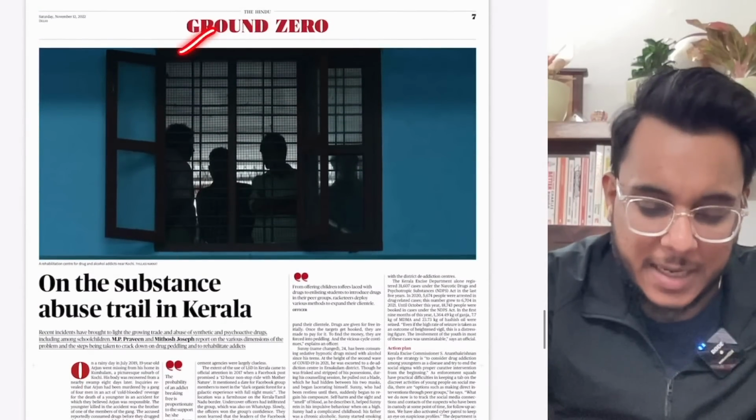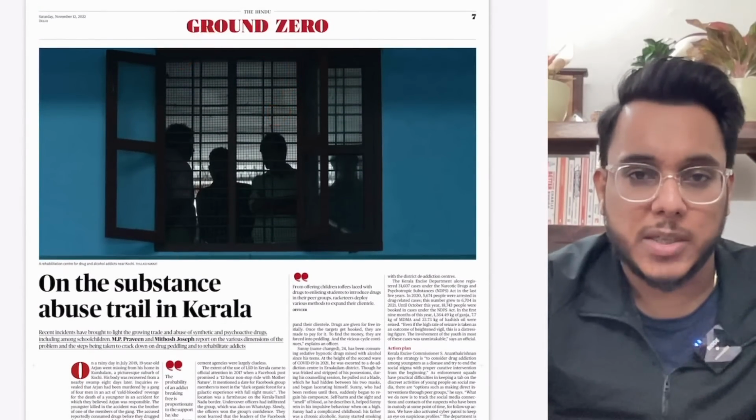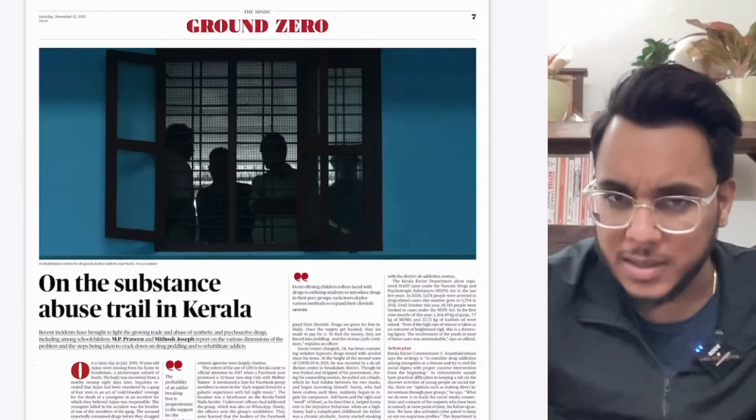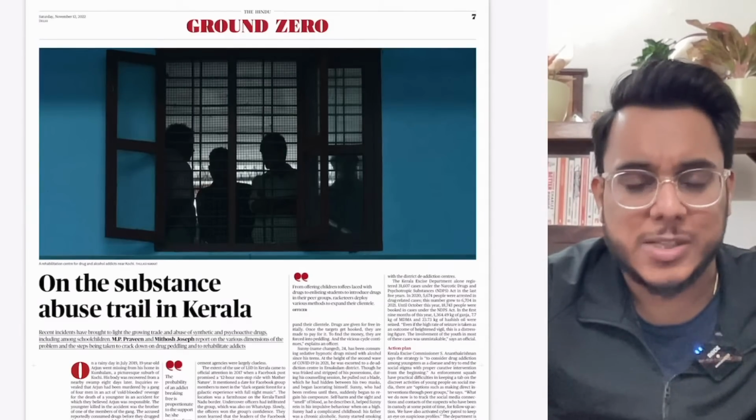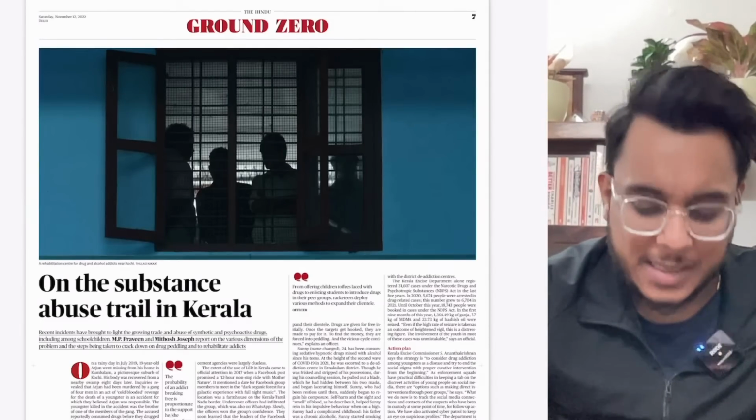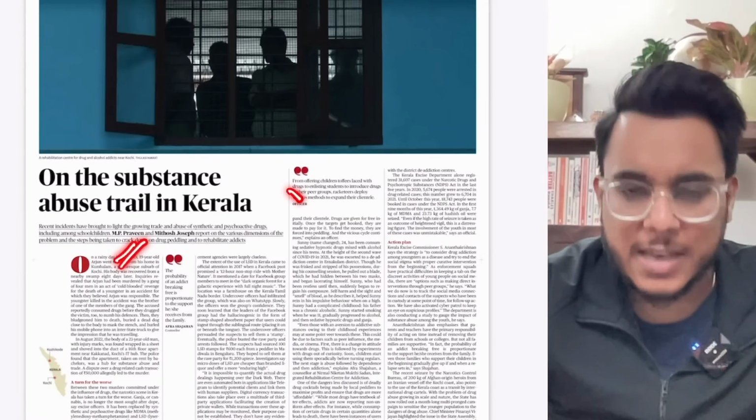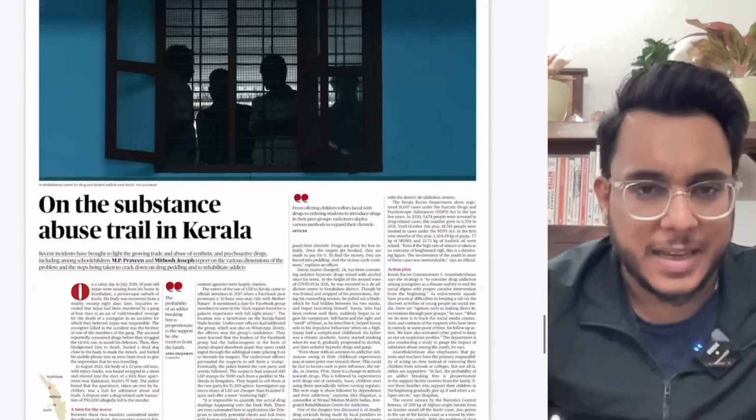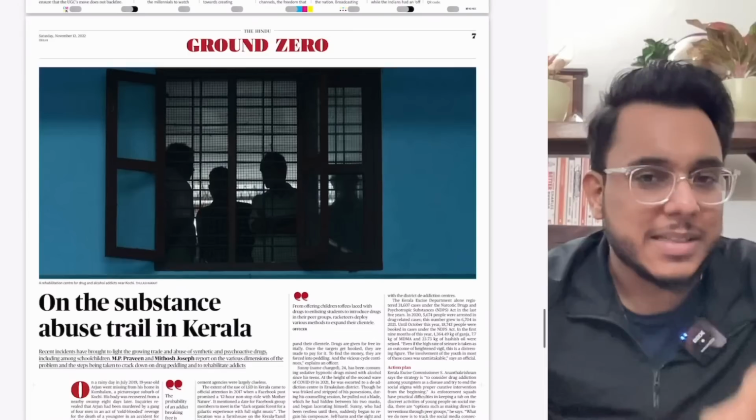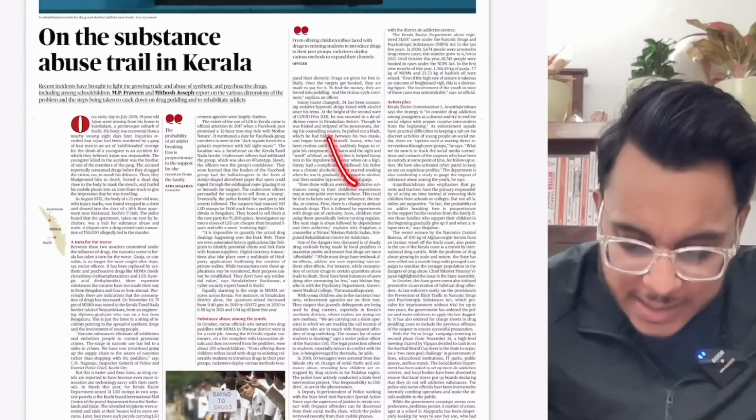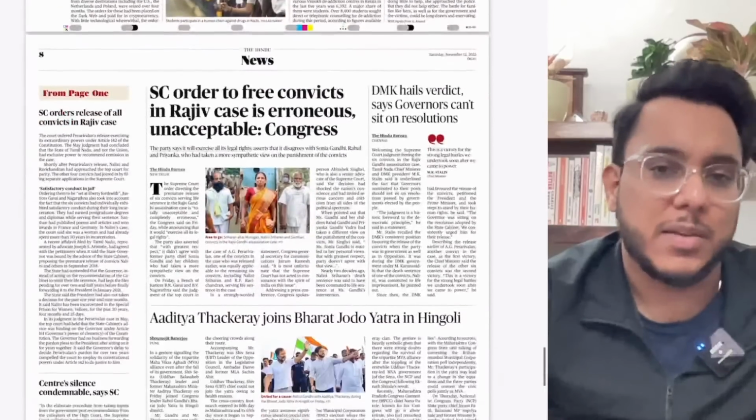Now today is Saturday, and on Saturday the Ground Zero report comes. This Ground Zero report covers an issue from the ground, with personal accounts of the people. It is on the substance abuse trail in Kerala. If you have an interest you can read this, but the Ground Zero article is majorly telling the stories of the people, so there is not much academic substance in this article.